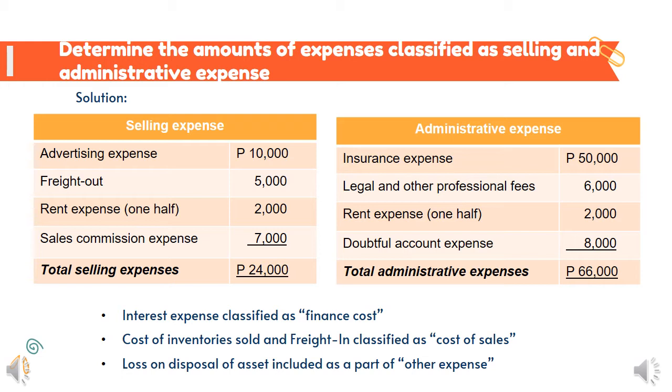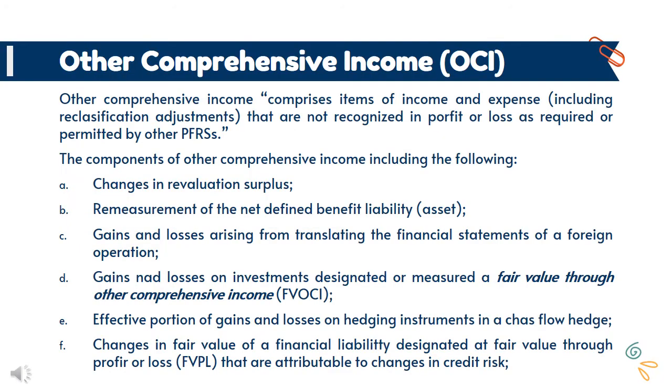Lastly, loss on sale of equipment is not included because it is a part of other expenses and disclosed only in the notes, unless separate presentation in the face of the statement of profit or loss and other comprehensive income is warranted. Other comprehensive income comprises items of income and expense that are not recognized in profit or loss as required or permitted by other PFRS.